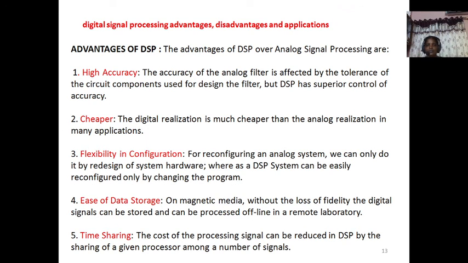Next, ease of data storage. The data can be easily stored on a magnetic medium. For offline processing, we need to transport the data from where it is acquired to be submitted at another place, for example by remote laboratories. Time sharing: in this case, parallel processing, pipelining, all those techniques can be utilized. Since it is digital data only, not continuous data, there is a chance for multiple tasks to be performed at a time by the time sharing procedure.